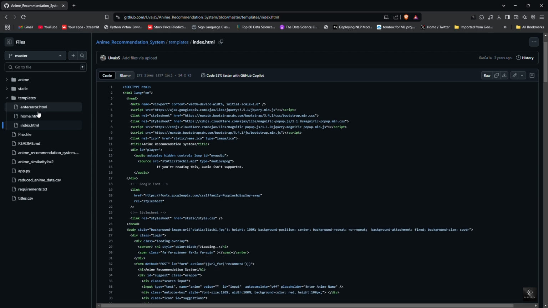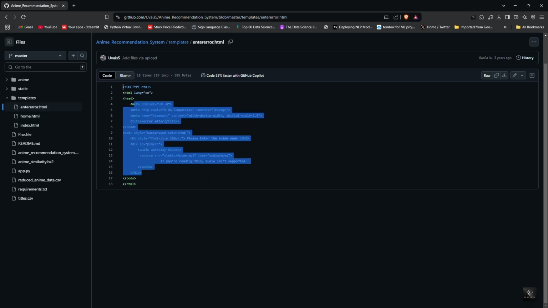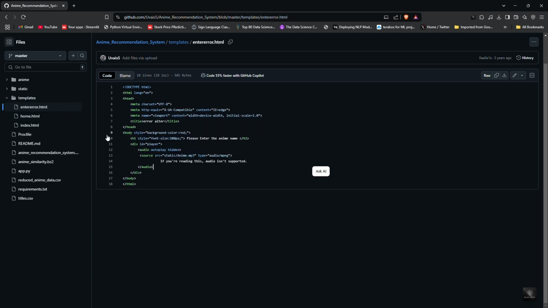Finally, we have error.html, which is displayed when the user enters an invalid anime name or if something goes wrong. A message appears saying, "Anime not found, please try again."